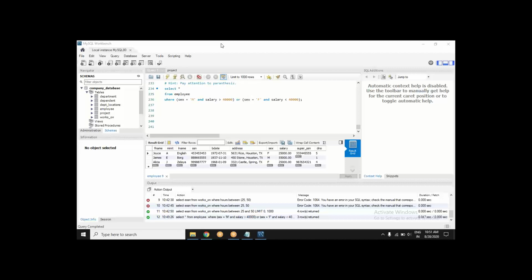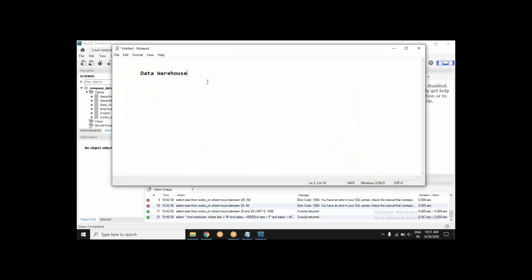Now there are aggregate functions. They are also, in a way, part of the data query language. You can do a certain limited amount of analysis within SQL with the help of aggregate functions.